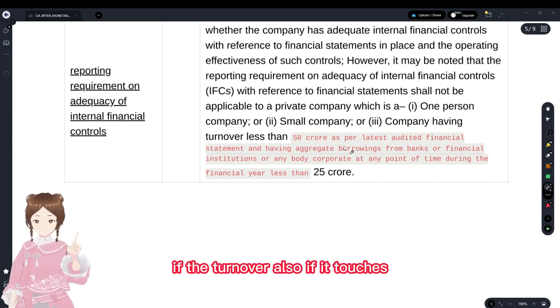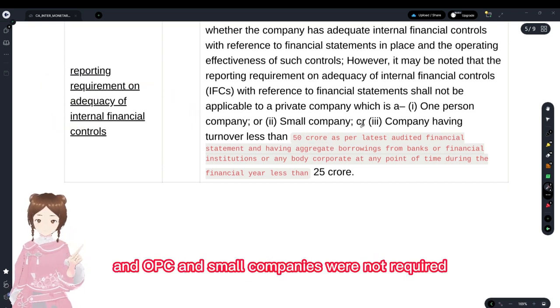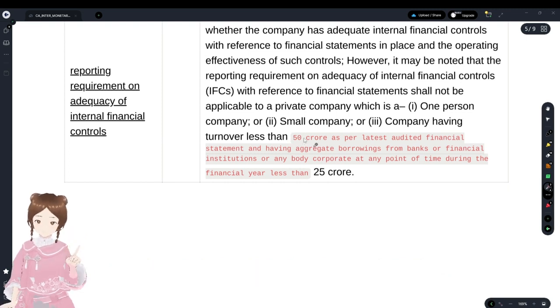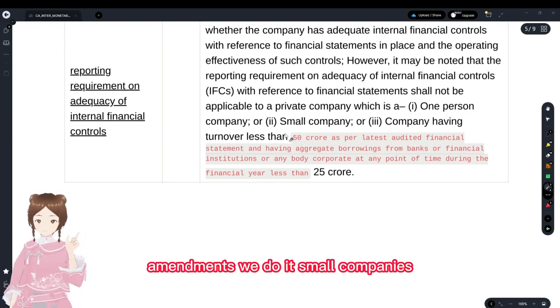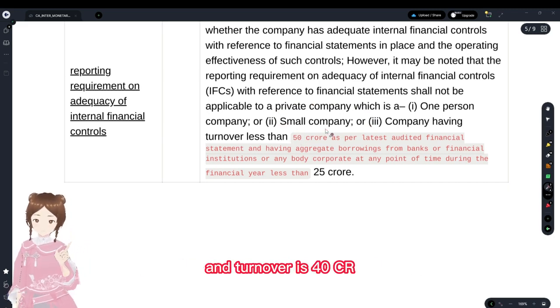If the turnover touches 50 crore, this reporting is also applicable, and OPCs and small companies are not required. And remember, make a note to check the amendments video. The small companies' limits have been changed. It's 4 crore paid up capital and turnover is 40 crore.